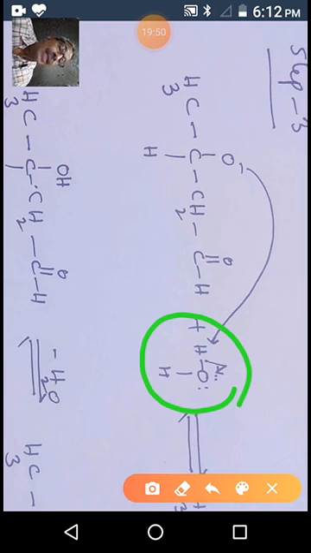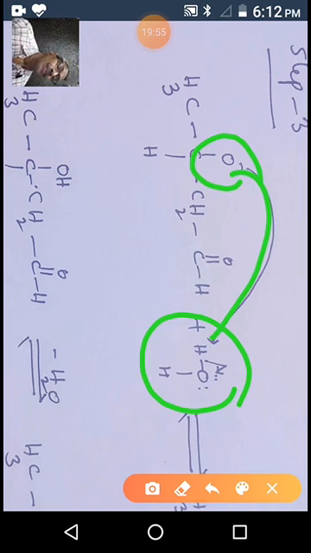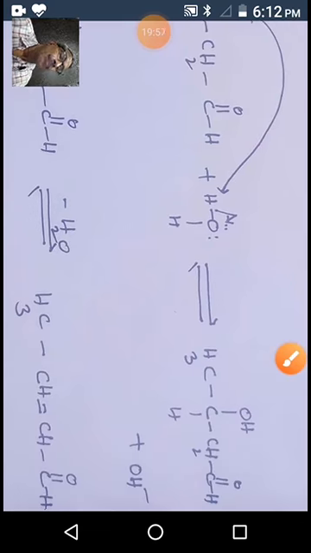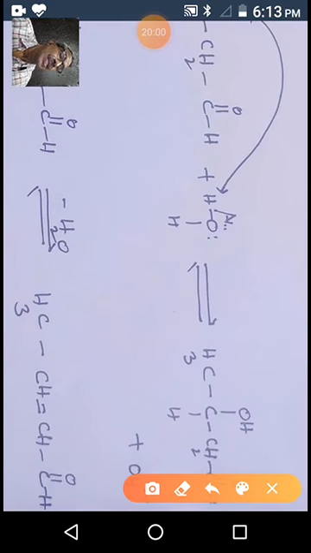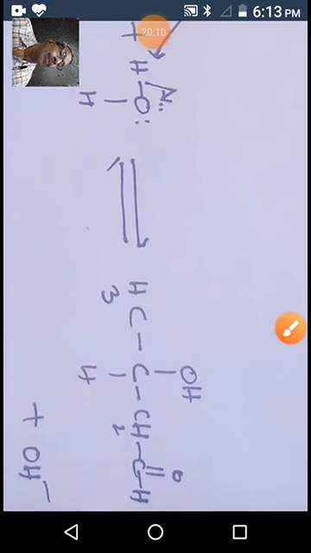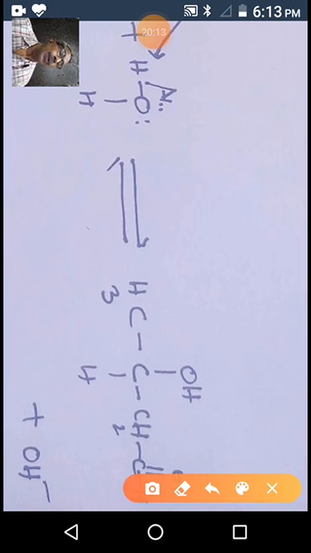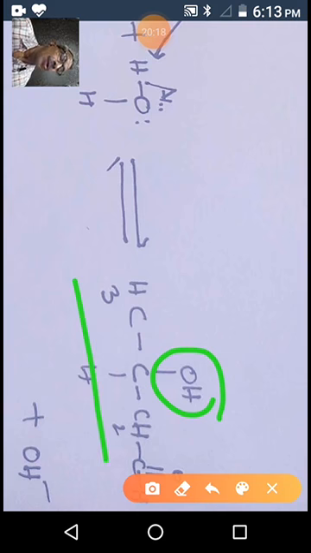From that water, this O minus charge abstracts a proton, giving this type of compound. What is this? It is an aldehyde, a beta hydroxyaldehyde. This is the product. At the same time, our catalyst, hydroxide, is regenerated.